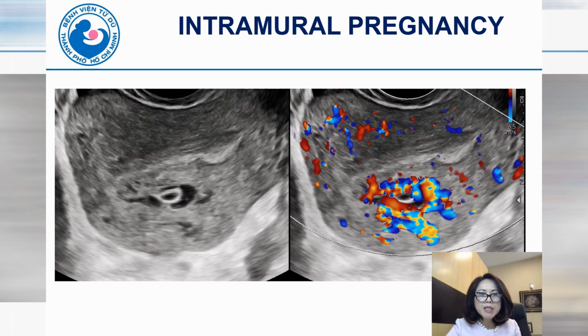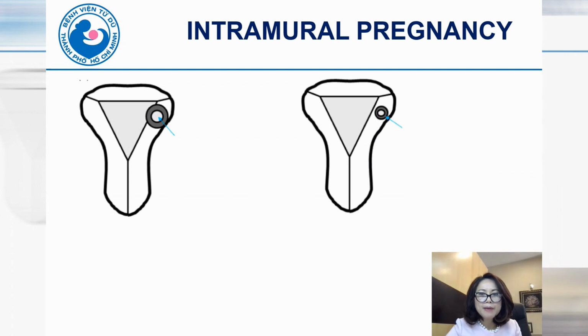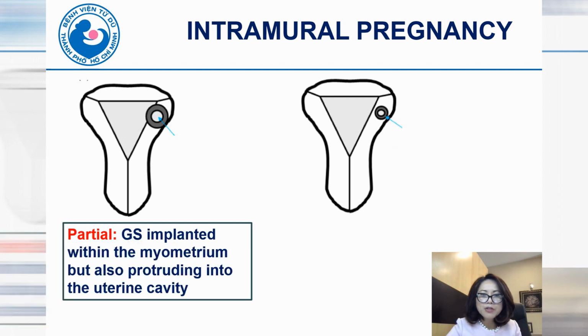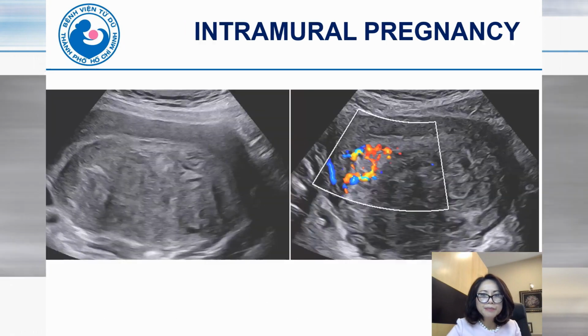So this is an intramural pregnancy. And like other uterine ectopic pregnancies, intramural pregnancy is also divided into partial or complete. For partial, the GS is implanted within the myometrium but also protrudes into the uterine cavity. And for the complete form, the GS is implanted completely within the myometrium and not in the interstitial portion.